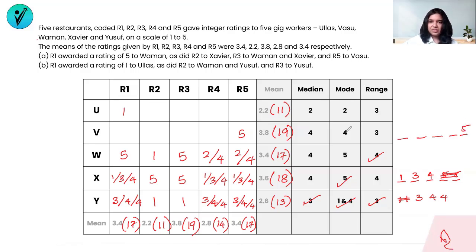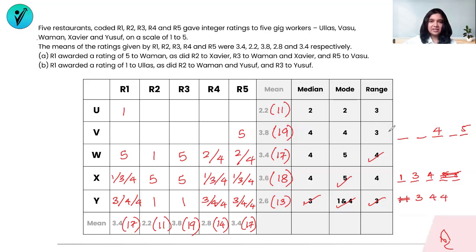My mode is 4 though. So 4 is repeated at least twice. And my median is also 4. That means my middle number has to be 4. And since it is a mode, 4 has to be repeated at least twice. So this could also be a 4 and 4, or only two 4s can be there.